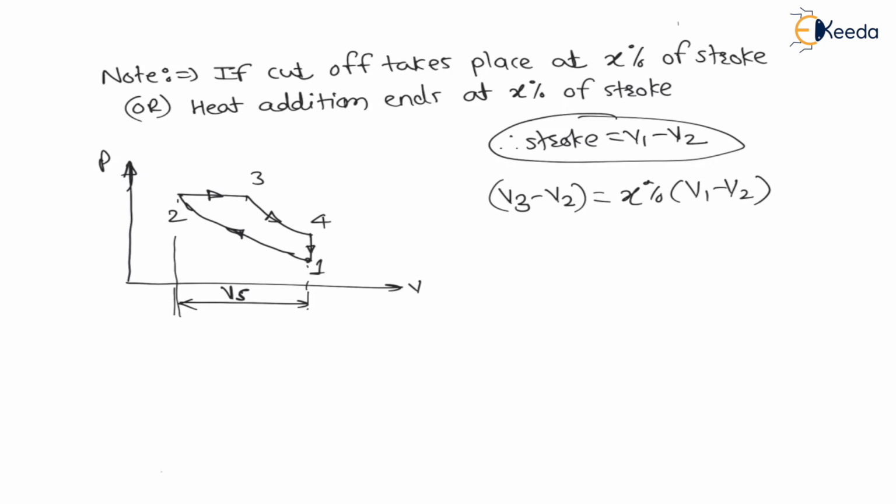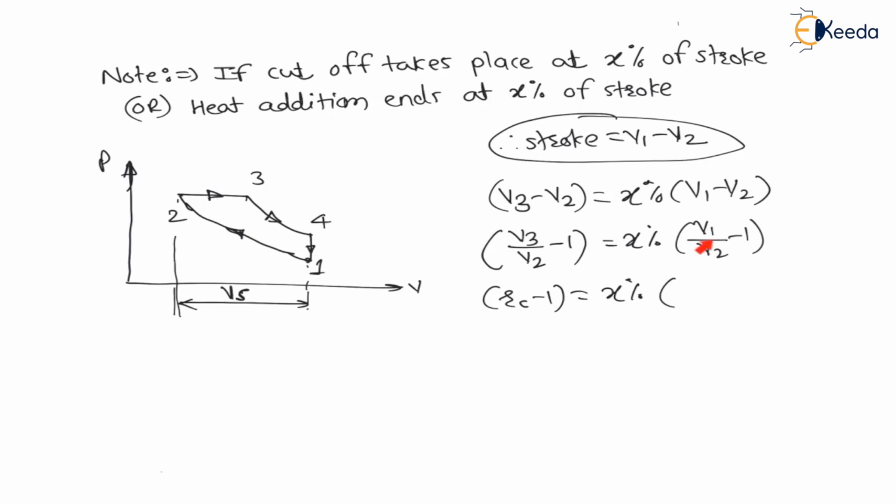Now divide both sides by V2. Therefore V3 divided by V2 minus 1 is equal to X% of V1 divided by V2 minus 1. Here V3 divided by V2 is the cutoff ratio. Therefore Rc minus 1 is equal to X% of, V1 divided by V2 being the compression ratio, Rk minus 1. This is a very important relation which is useful for the calculation of numericals.